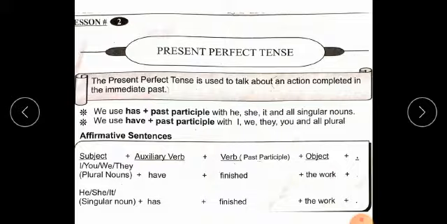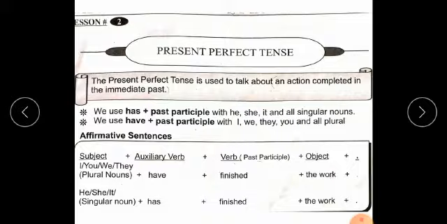For Urdu identification, students, when our Urdu sentence finishes with the words "hai" or "ya hai", like "gaya hoga", "chuka hoga", "ho gaya hoga", then we recognize that this is present perfect tense, which we have to translate into English according to the structure of present perfect tense.